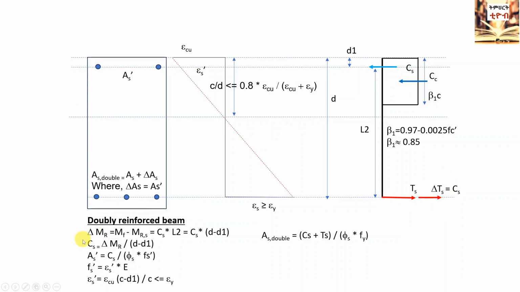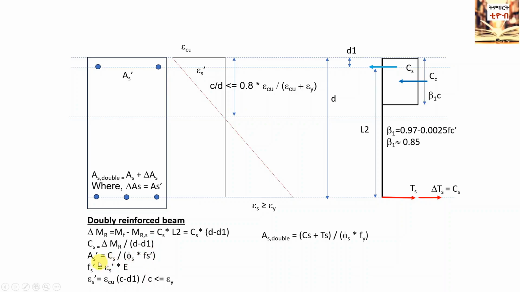Equate delta MR to the product of the force in the compression steel CS and the lever arm between the compression and tension steel L2, which is effective depth D minus D1, distance to mid of compression steel from the top edge of the beam. This will enable us to determine the force in compression steel CS. After determining CS, the required area of compression steel, AS prime, can be calculated as CS divided by the product of the resistance factor for steel Phi S, 0.85 in Canadian Standard, and the stress Fs prime in compression steel.